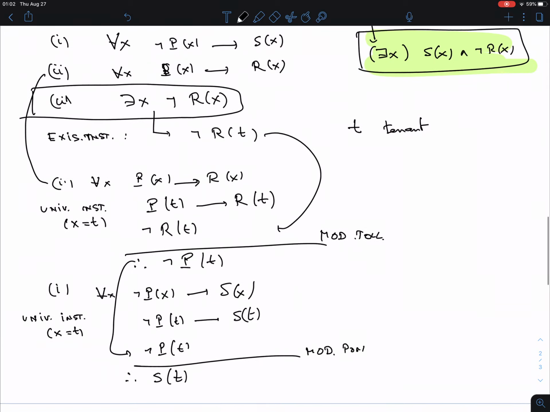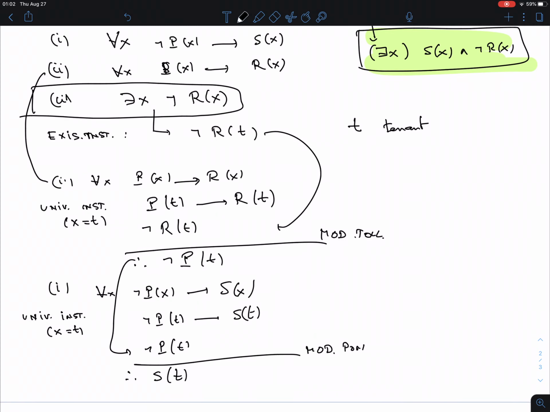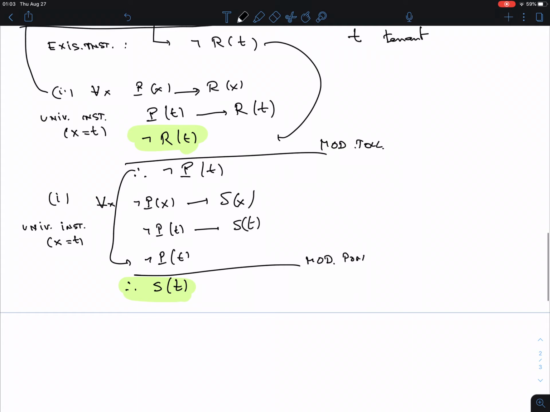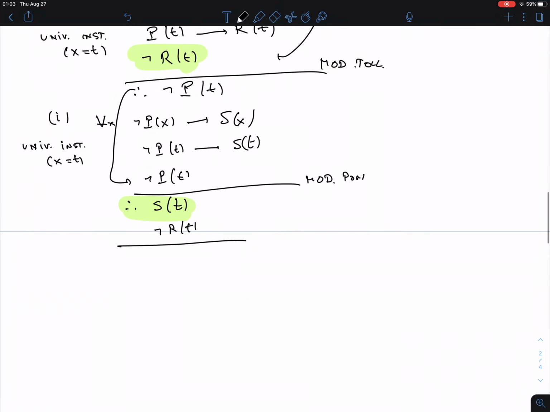Now let's see where we're going. We want an x, S(x) and not R(x). S(x), that's good because that's what I have here, so I'm going to make this already green. That seems to be fitting. What about not R? Oh, okay, but I also actually have this. Now we have something that doesn't really need a name, but let me just copy it here. If you have two truths, then you can put them together, and this is what we call conjunction. So we have S(T) and not R(T).